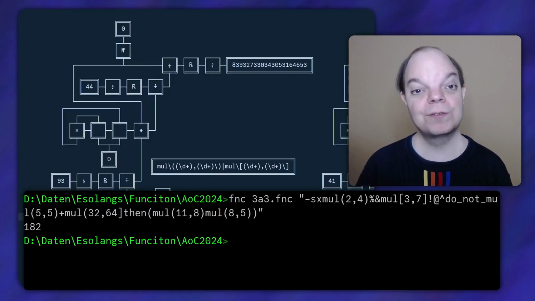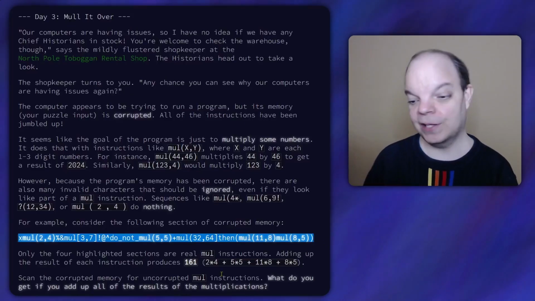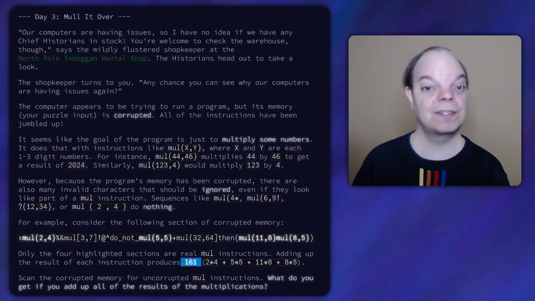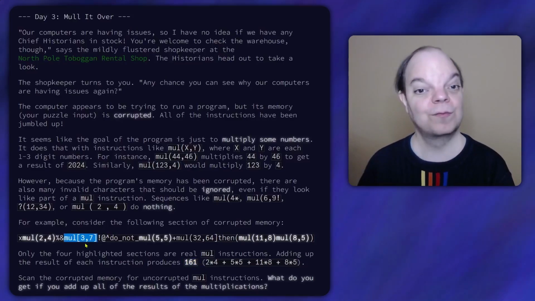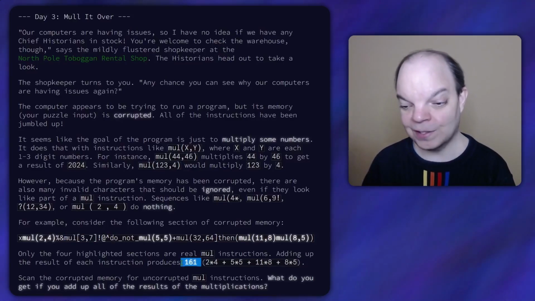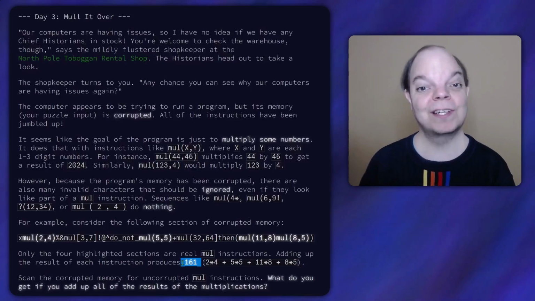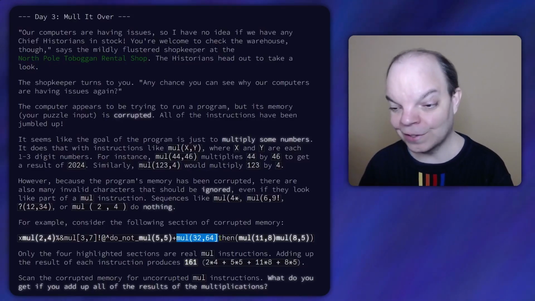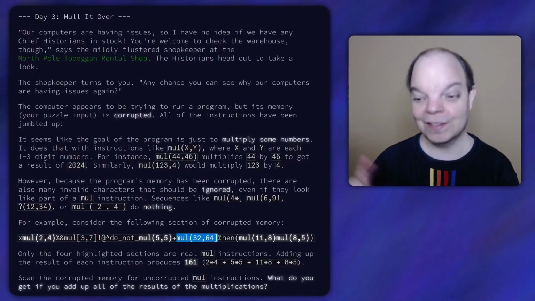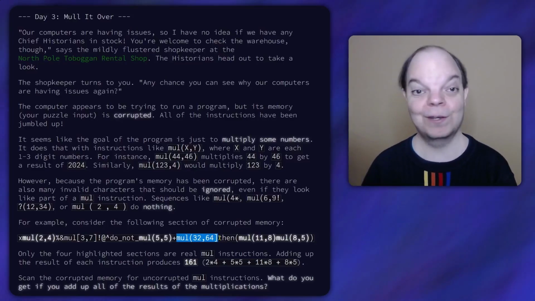And we get 182. Now the puzzle page says that the expected answer is 161, but we should now also be counting this, which is 21, so we expect 21 more, which would indeed be 182. So it's working! And it's worth noting that it correctly ignored this part where you have an open parenthesis but a closed square bracket. Those don't match, so it doesn't include that in the sum.